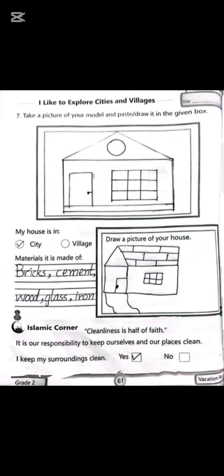I like to explore cities and villages. Take a picture of your model and draw it in the given box. You prepare a model of your house and paste it here. My house is in a city or village? City. Material it is made of: bricks, cement, wood, glass, etc. Draw a picture of your house in this box.